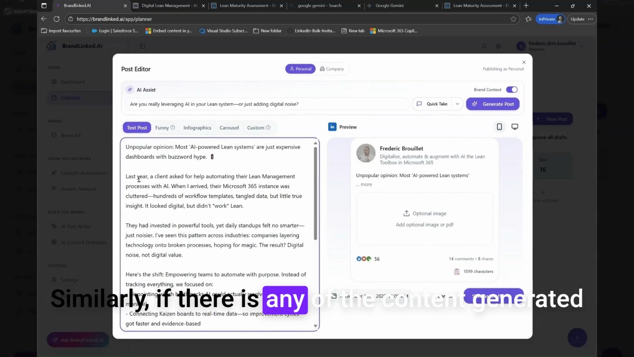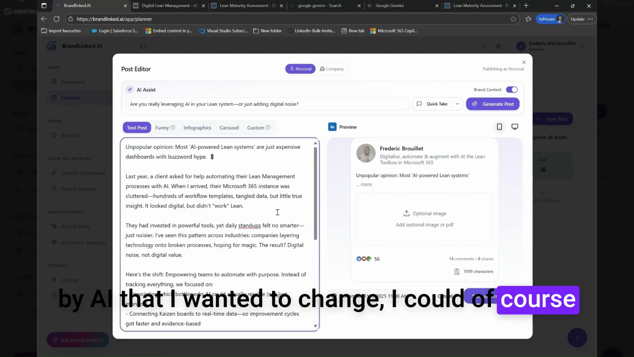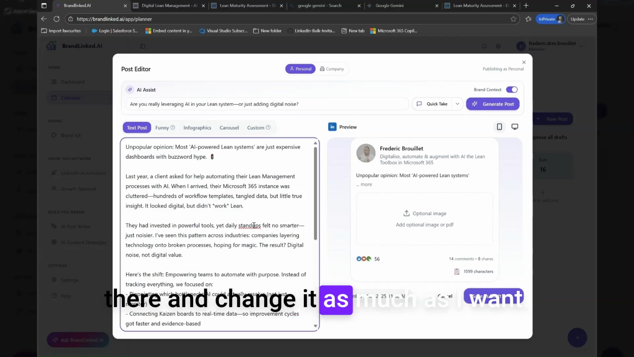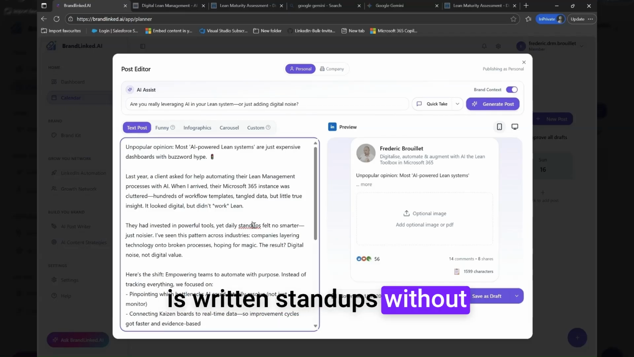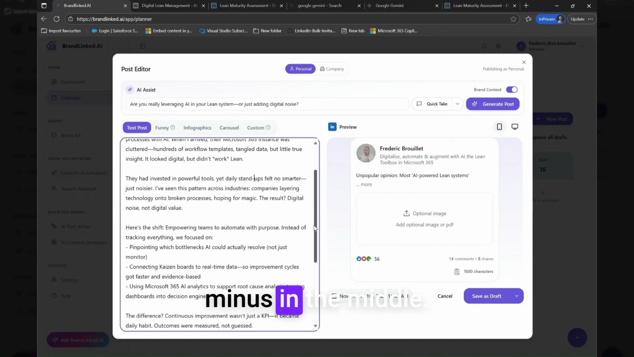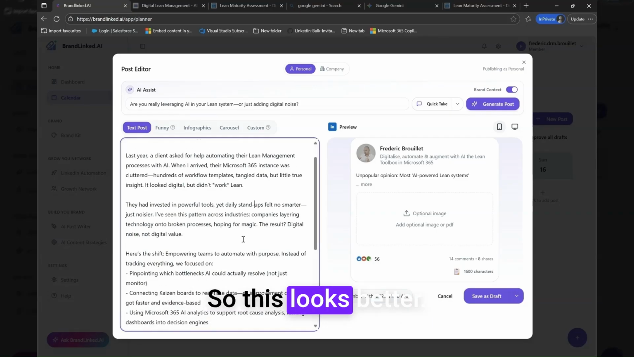Similarly, if there is any of the content generated by AI that I wanted to change, I could of course do that and go into my text post and change it as much as I want. So for instance, here, this is written stand-ups without a minus in the middle. So I'm going and putting that there. So this looks better.